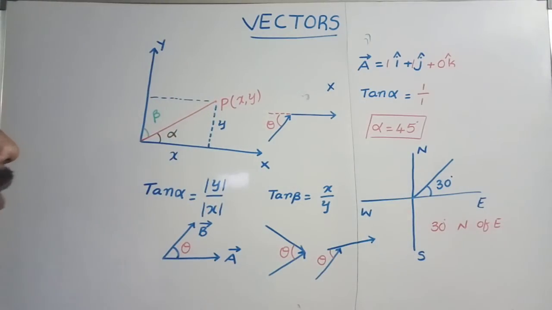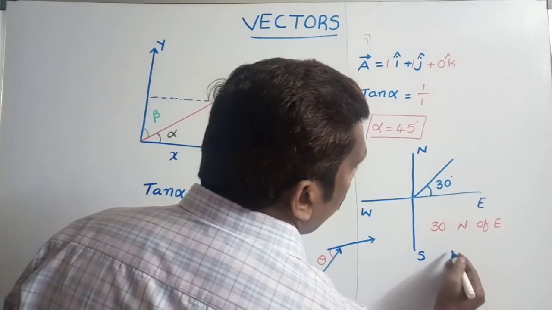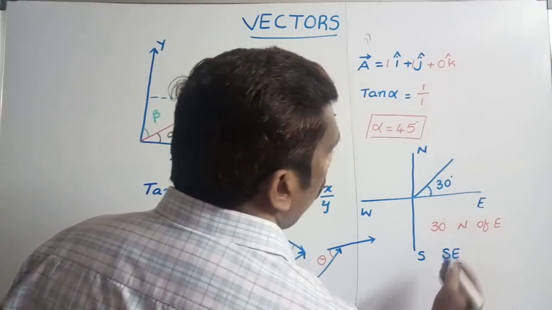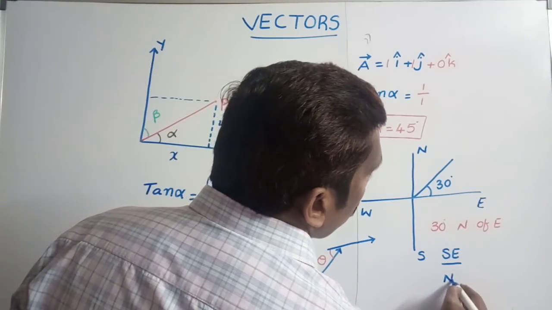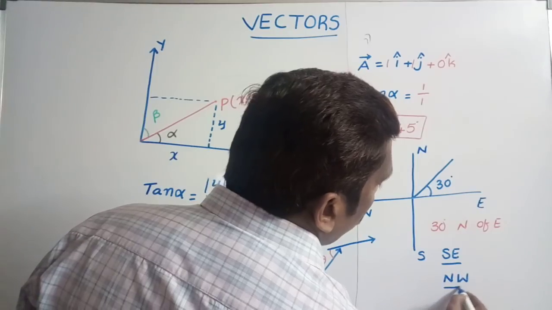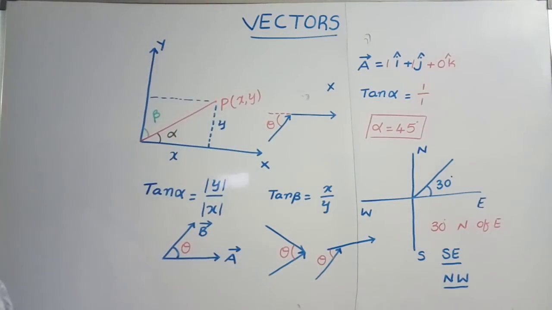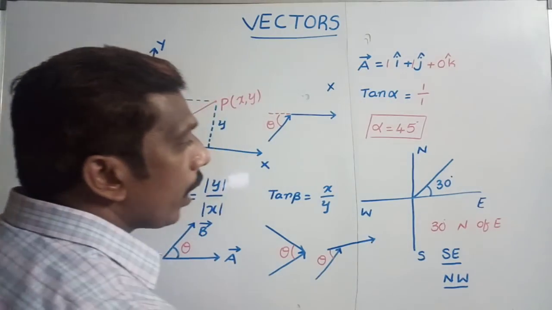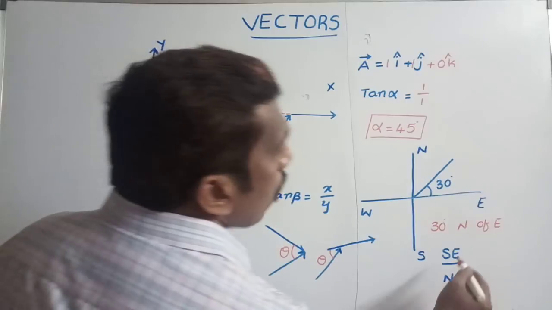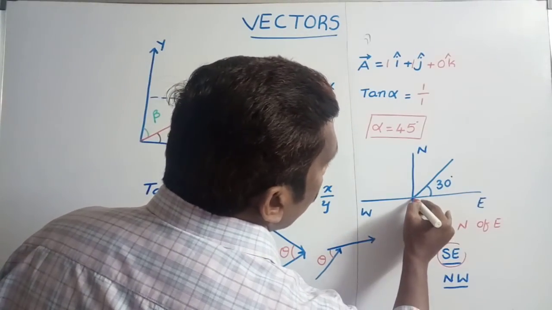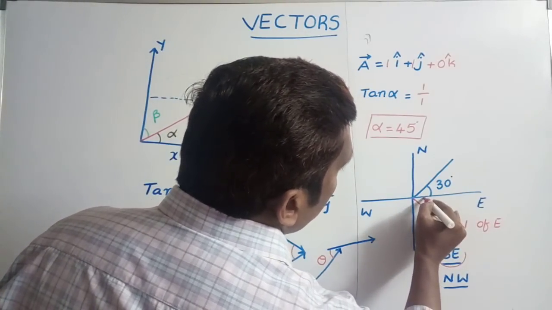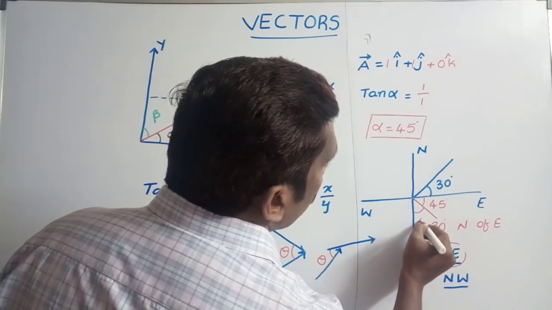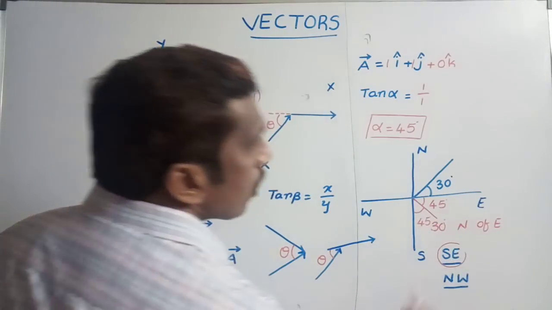Sir, sometimes they will give southeast. The vector is in southeast, or the vector is in northwest. What is the meaning of southeast and northwest? If they give it like this, the vector makes equal angles with south and east. Equal angle means it makes an angle of 45 degrees with east and 45 degrees with south. This is the meaning of southeast.